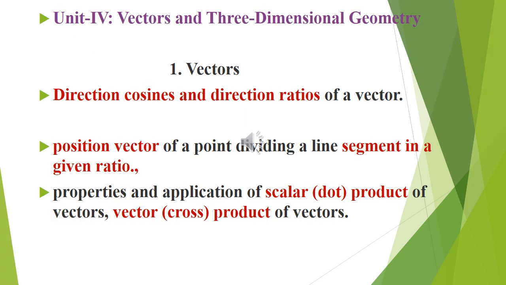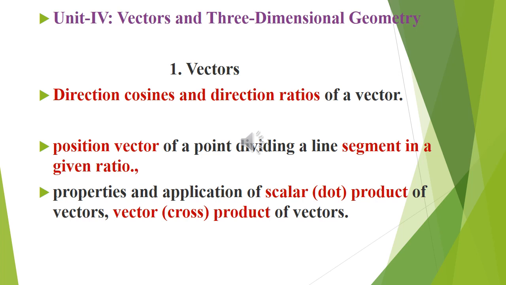Vectors. In vectors, you just study these areas: direction ratios and direction cosines of a vector. A, B, C are the direction ratios, and A by square root of A square plus B square plus C square, B by the same square root, and C by the same root, are the DCs. So if you know DRs, how to find DCs, right? Then the position vector of a point which divides a line segment in a given ratio, that is related to the section formula. You should practice one or two problems related to this.